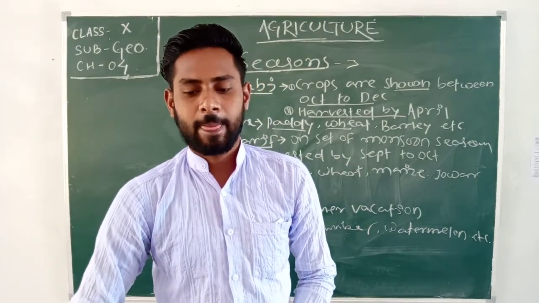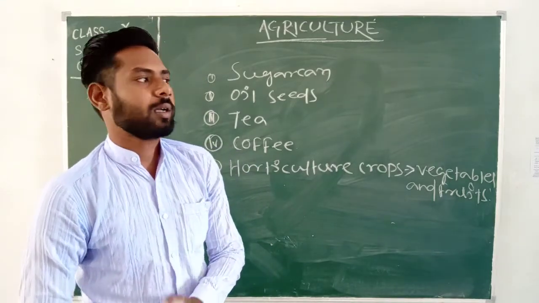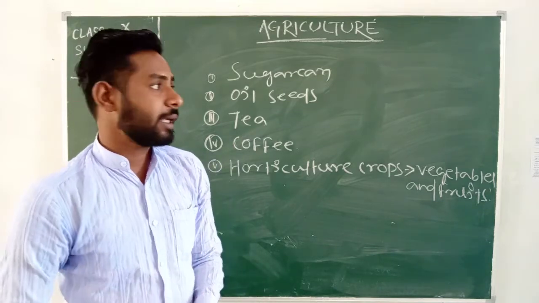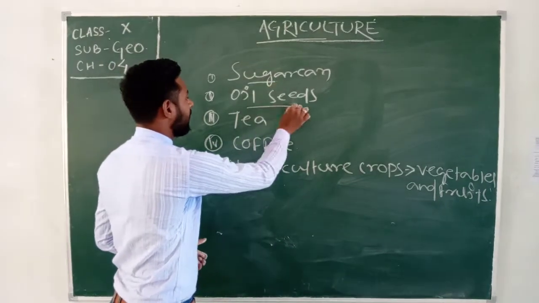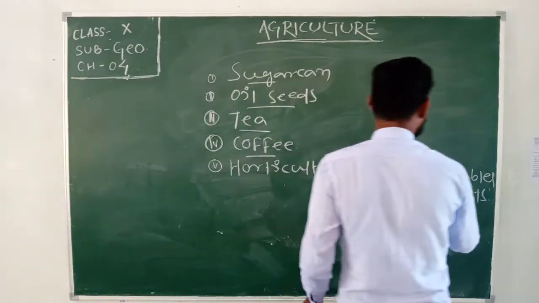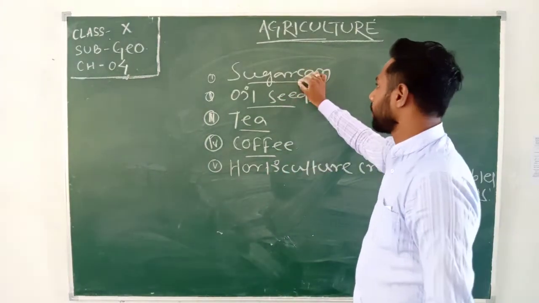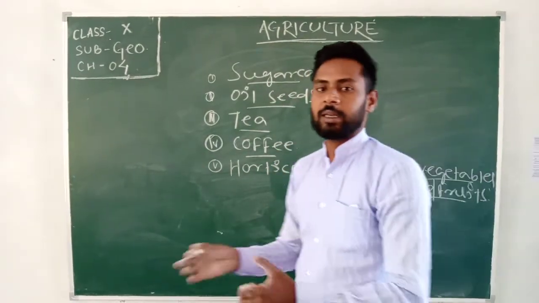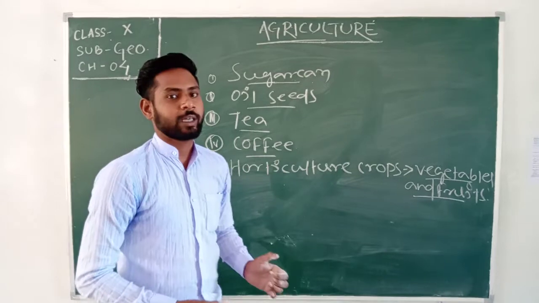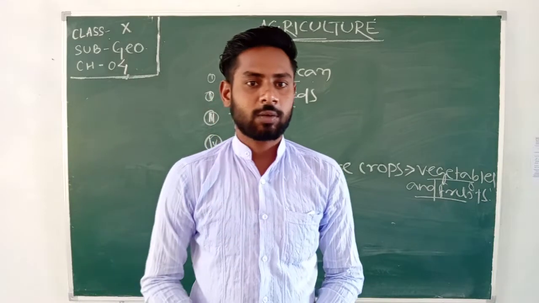Okay. There are some major crops also cultivated by Indian farmers, apart from food grains, and those are sugar cane, oil seeds, tea, coffee and horticulture crops like vegetables and fruits. So let's have a look at in which time period and in which weather or land condition these types of crops are cultivated by Indian farmers in Indian land. So first one is sugar cane. Okay, listen carefully.